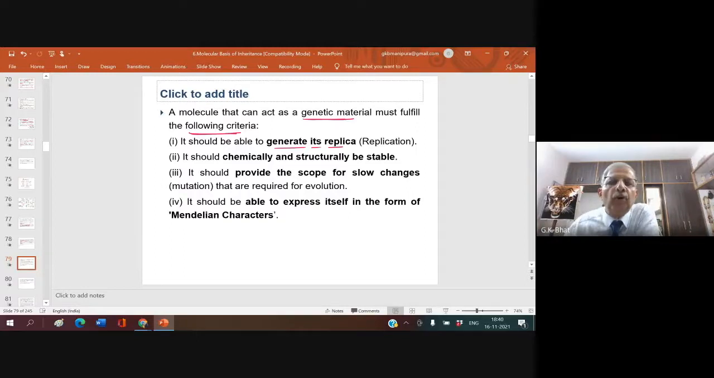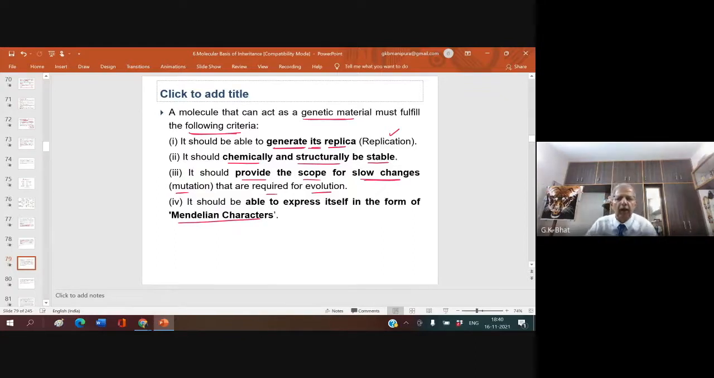So, both DNA and RNA should be able to generate their replica, that is replication. Two, it should be chemically and structurally stable. Three, it should provide the scope for slow changes that are required for evolution. Slow changes, not fast changes. Four, it should be able to express itself in the form of a Mendelian character.